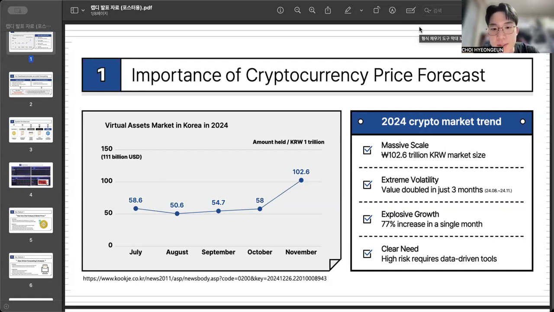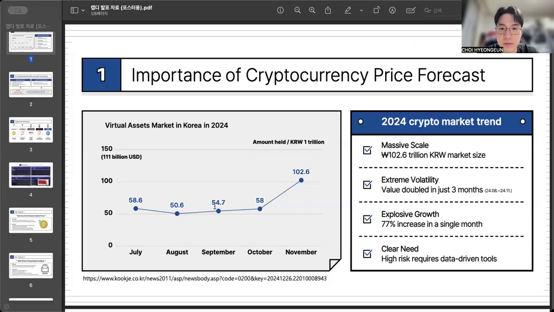Look at this graph. As you can see here, the market value doubled in just 3 months from August to November, and we saw a 77% increase in a single month. While this indicates explosive growth, it also highlights an extreme level of risk. So investors are flowing into this market, but the question is, are they investing or just gambling? This question is the reason why we started our presentation.